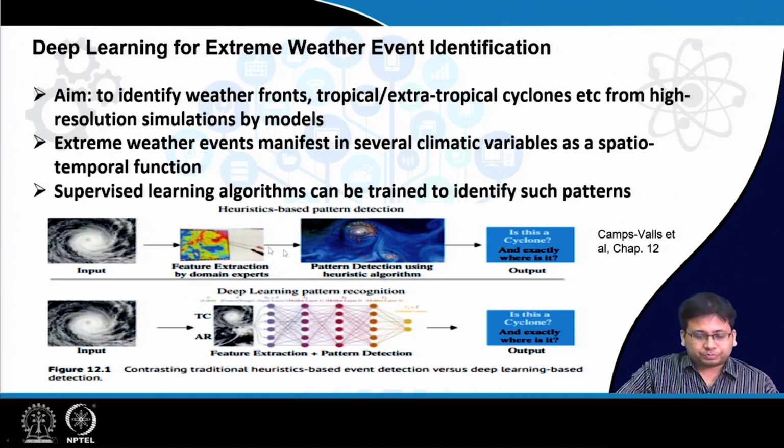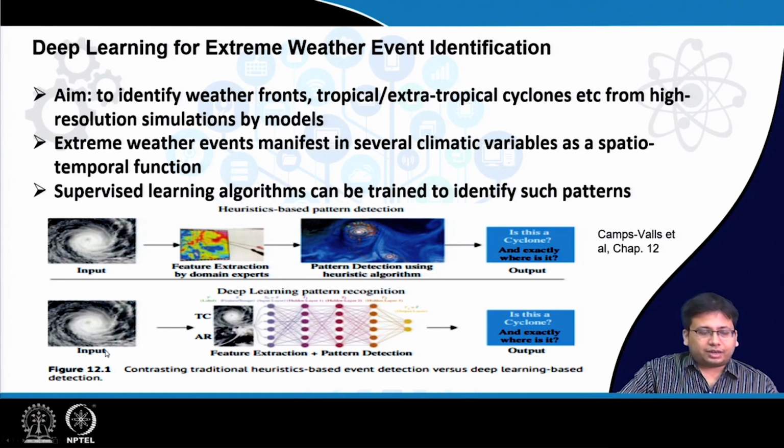Then there were some heuristic algorithms, typically based on thresholds, also based on some kind of computer vision based tracking, and once they had done all these things, they could do some simple classification to identify whether there is a cyclone there or not. That used to be the approach earlier, but that requires the intervention of the domain experts. It requires setting of thresholds, and we have already discussed that threshold is always a dicey issue.